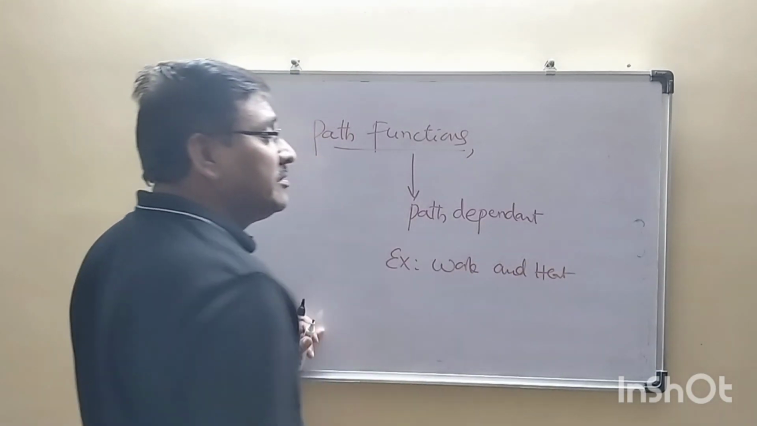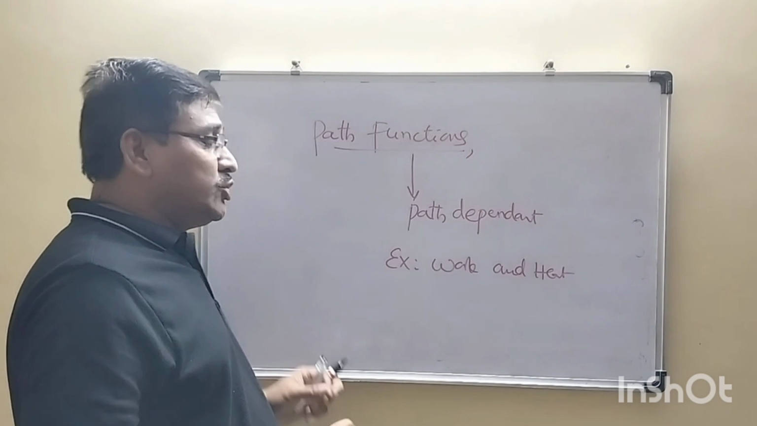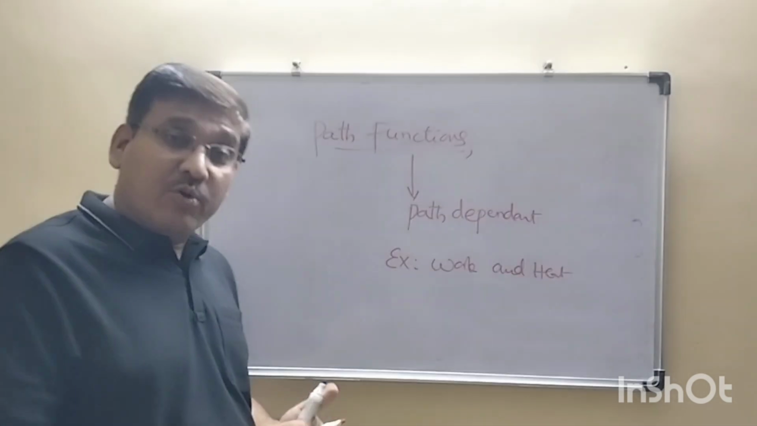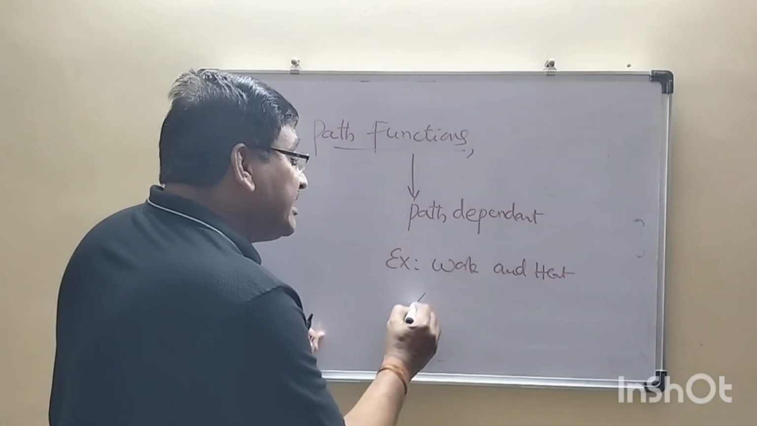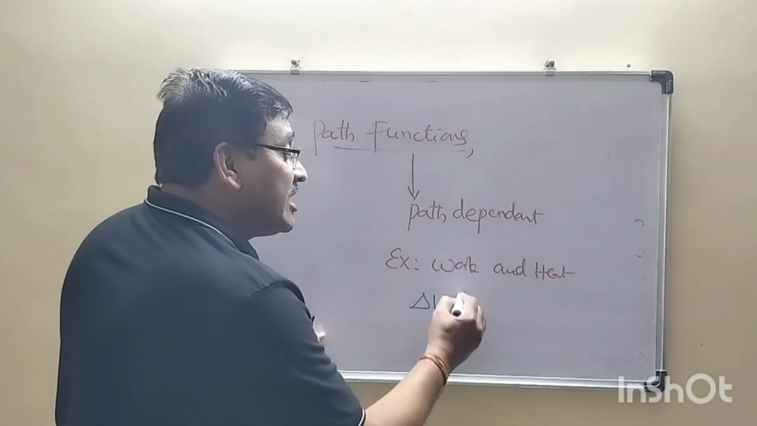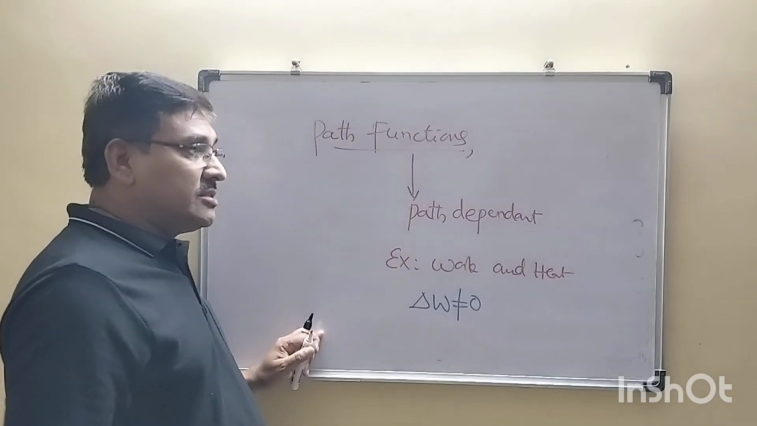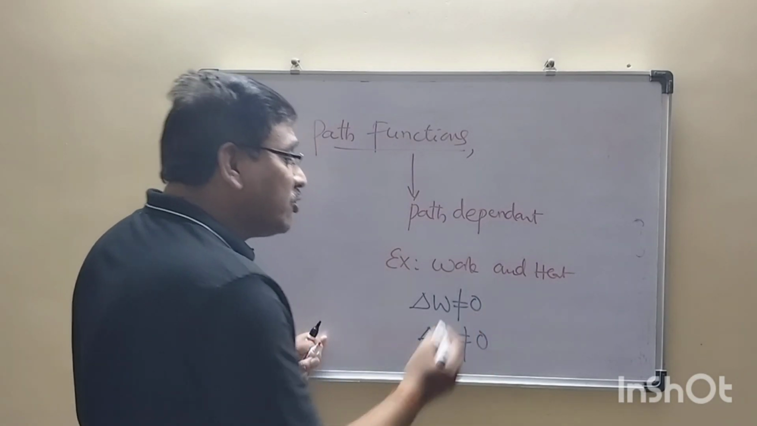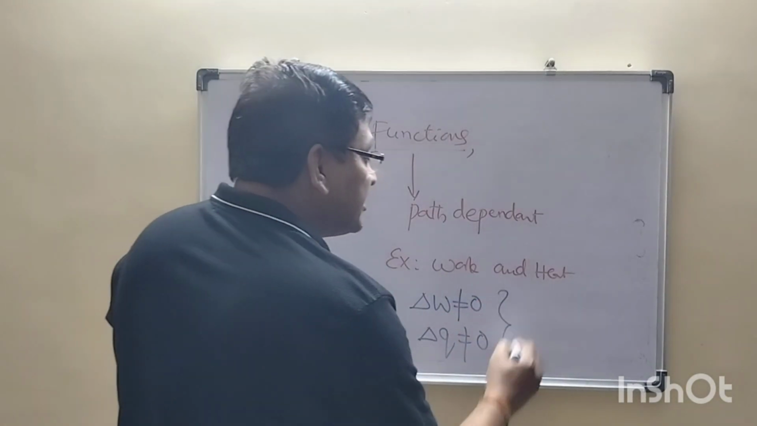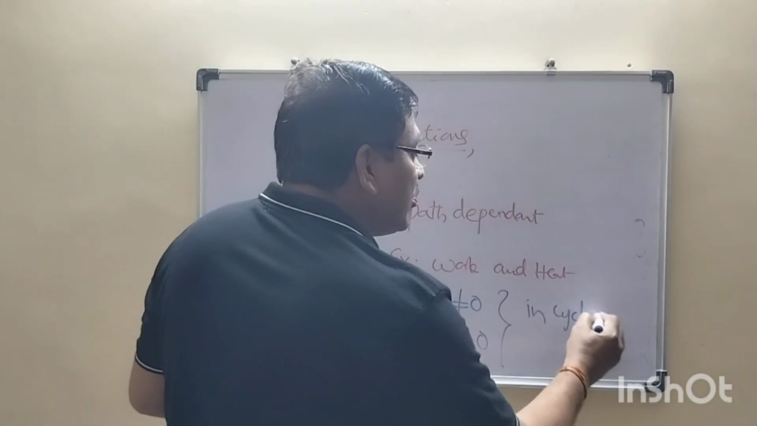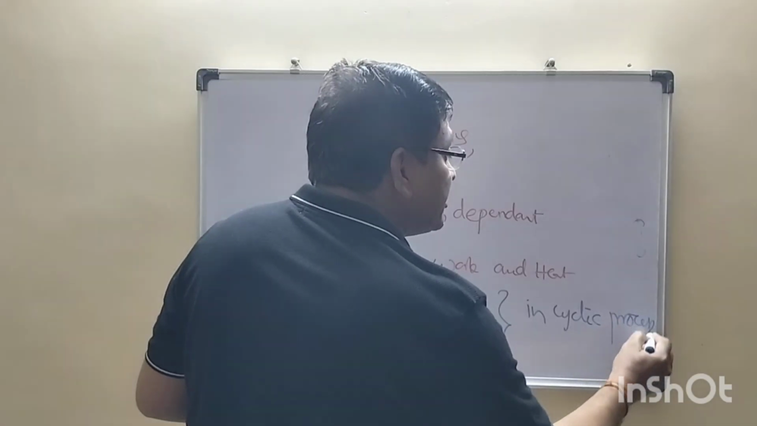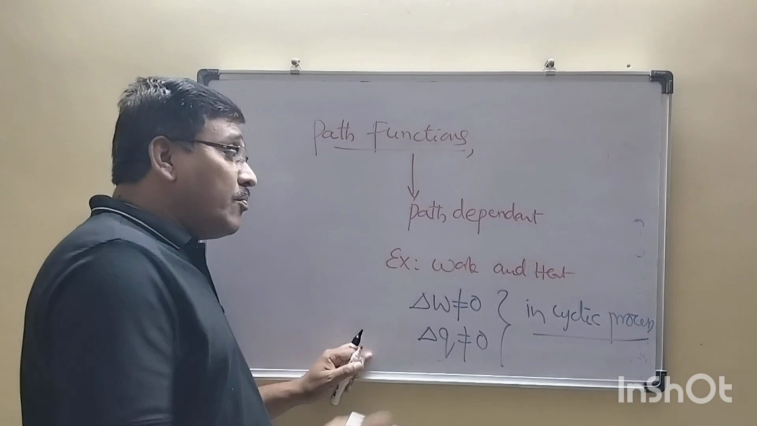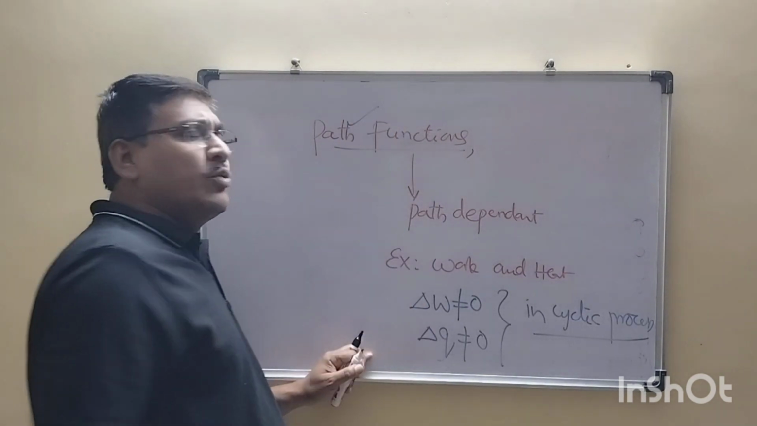Clear? In a cyclic process, though the initial state and final state coincide with each other, the change in work is not equal to 0 in the cyclic process. And the change in heat is not equal to 0 in a cyclic process. Though the initial point and the final point coincide, since they are path dependent, they are purely path dependent.